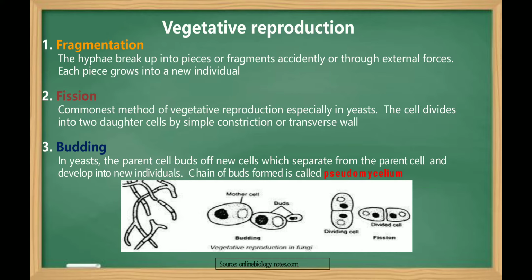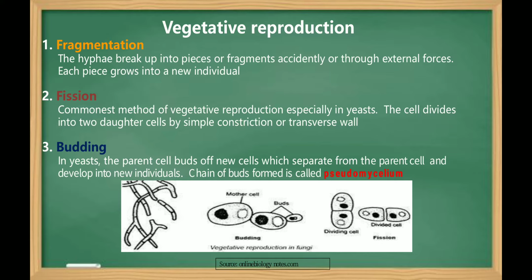Third one is budding. In yeasts, that is in Saccharomyces, the parent cell pinches off or buds off new cells which get separated from the parent cell at a certain stage, and develop into new individuals.